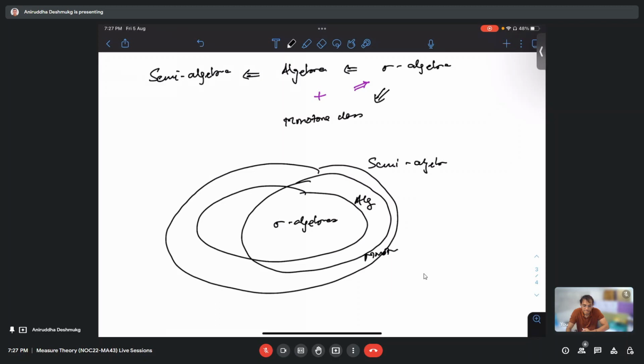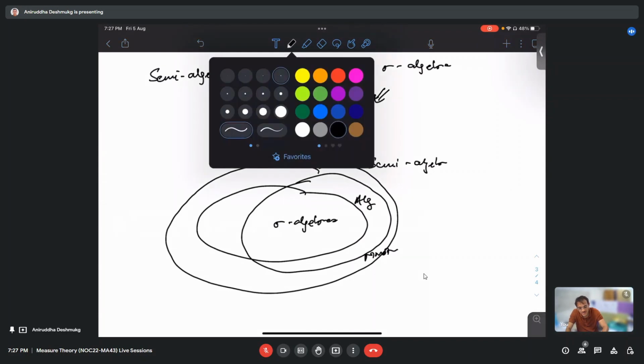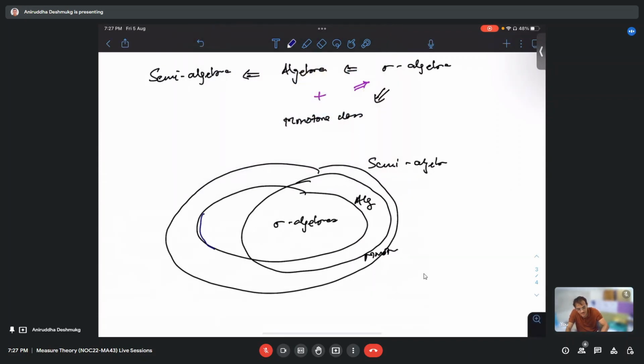Sigma algebra is the intersection of algebra and monotone class, is it? Yes, because sigma algebra is one set and algebra is another. I should have made it in some different color. This blue one is the algebra, and inside it this part is sigma algebra.